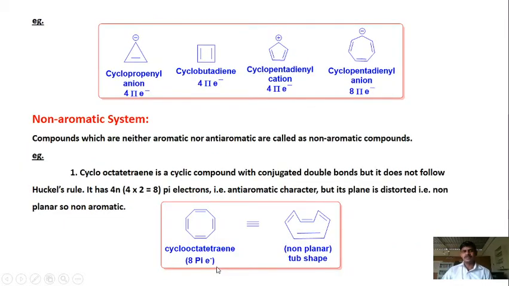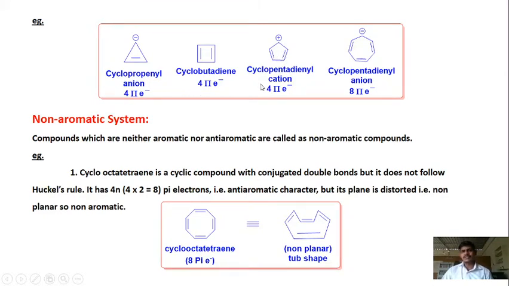Then examples of anti-aromatic compounds: the cyclopropenyl anion. It is not planar and the negative charge is there, and as the negative charge is there, these 2 electrons move, but it has 4 pi electrons. So 4 into 0, 4 into 1, 4 pi electrons. In cyclobutadiene there are 2 double bonds, so 4n pi electrons.